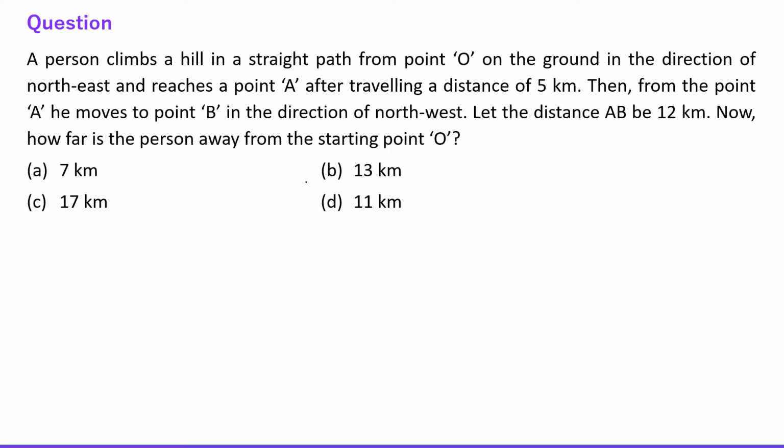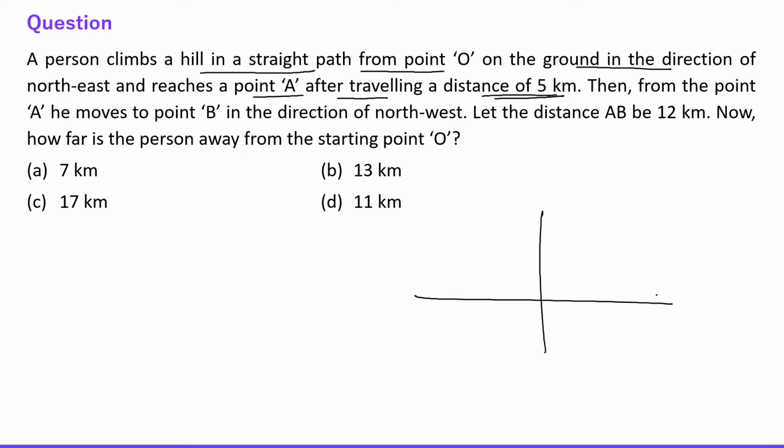Next question is, a person climbs a hill in a straight path from the point O on the ground in the direction of northeast and reaches a point A after traveling a distance of 5 kilometers. See everyone, this is north, this is south, this is east and this is west.